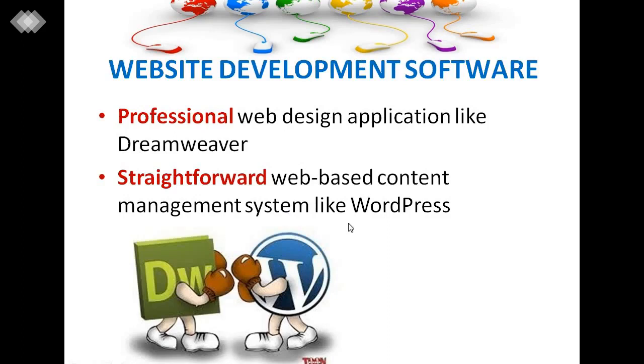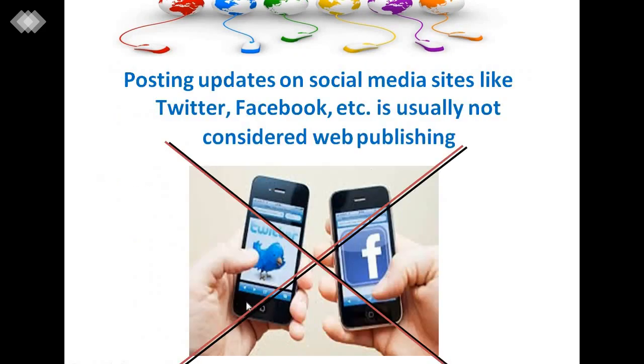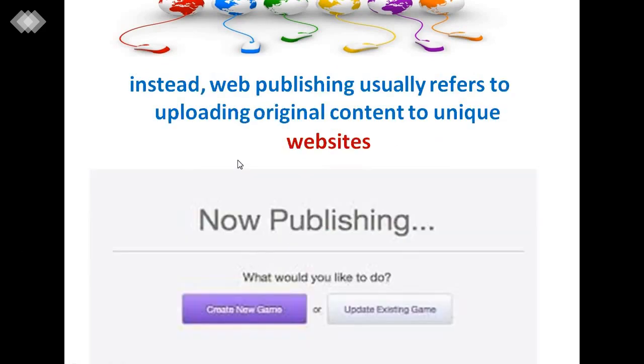Now, website development software. Here are the professional and straightforward types. In professional, web design applications like Dreamweaver are used. In straightforward, some web-based content management systems like WordPress are used. Posting updates on social media sites like Twitter and Facebook is usually not considered web publishing.